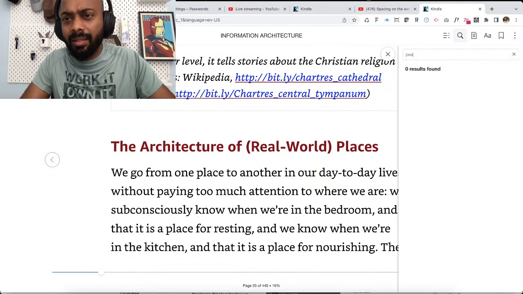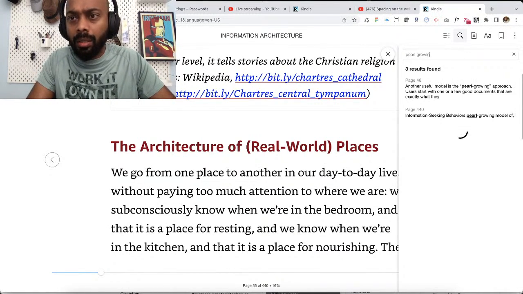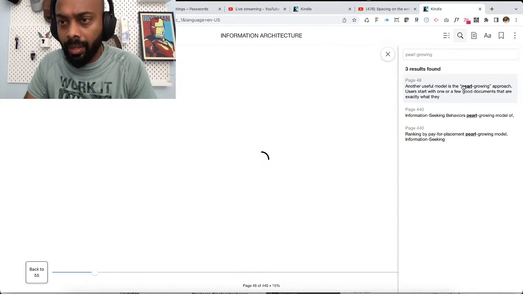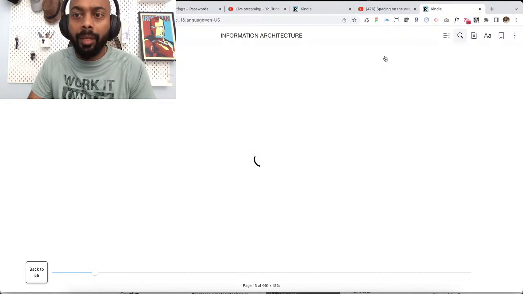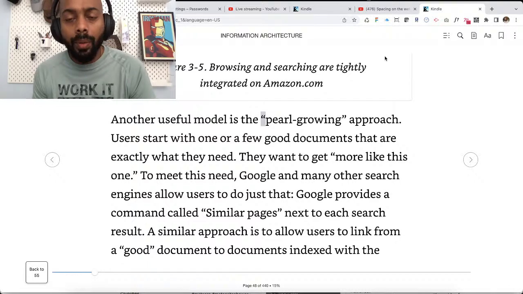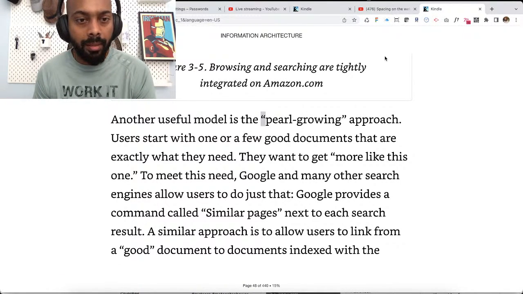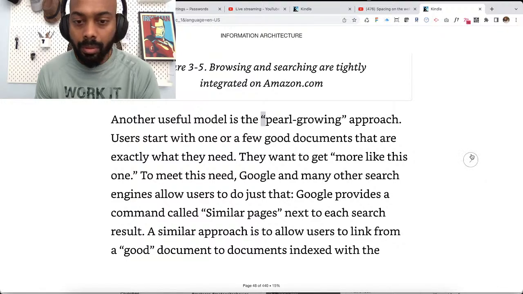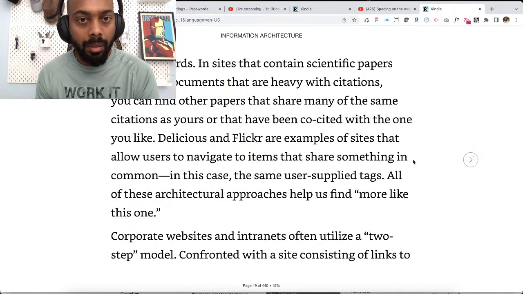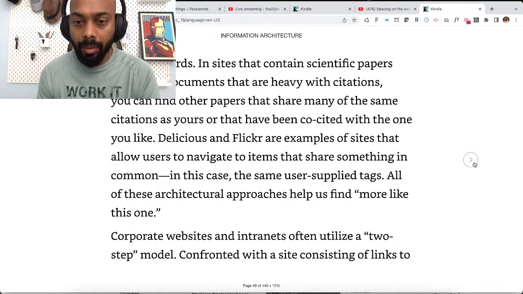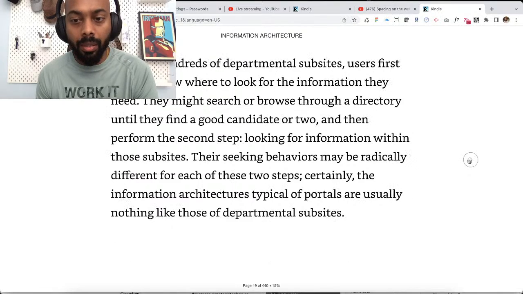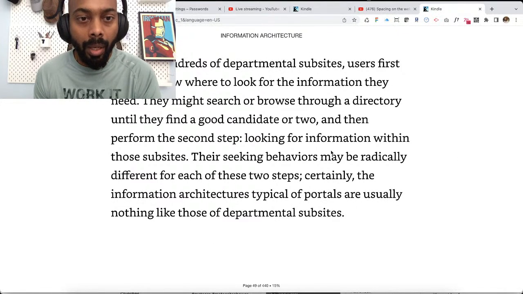Pearl growing is very similar. I don't recollect what is the difference between berry picking and pearl growing. Let's see. So, the model for pearl growing is to start with one or a few good documents that are exactly what they need. They want to get more like this one. To meet this need, okay. Similar approach: a good document, same keywords, okay. Two-step model.